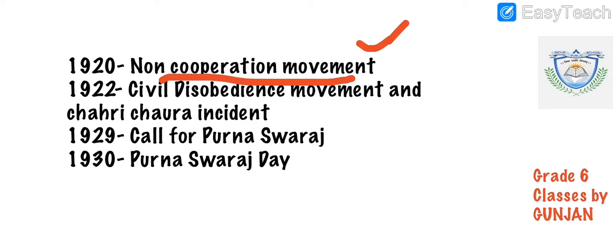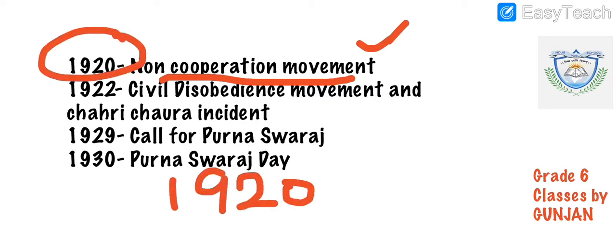So the non-cooperation movement was started in 1920, because they observed that the Britishers had not helped them. Even after Indians helped them, they did not take any step for the Indians. So they decided that a non-cooperation movement should happen, and there was a huge number of participants in this movement.